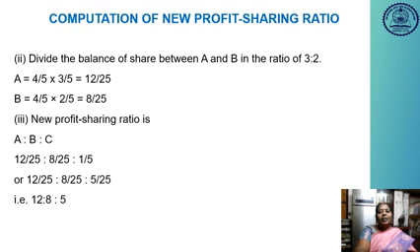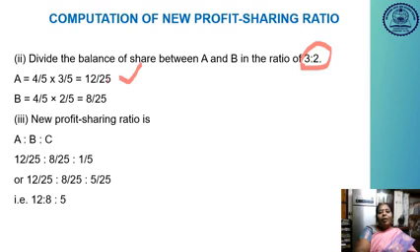Second, we divide the balance of the share between A and B in the ratio of 3 is to 2, which is the old profit sharing ratio. So A's share is equal to the remaining part, 4 by 5, into the old ratio, 3 by 5. So A is going to get 12 by 25. 4 3s are 12, 5 5s are 25. So the total profit is divided into 25 parts, and here A is going to get 12 portions.